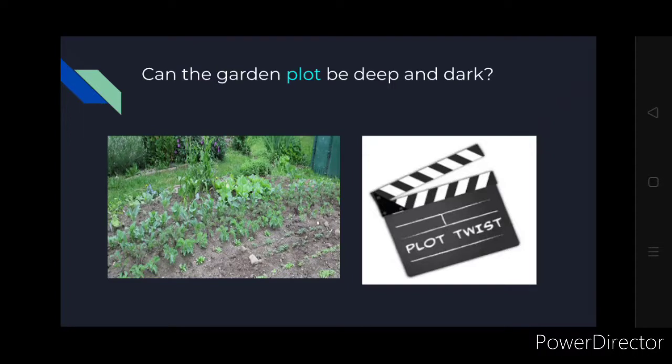Can the garden plot be deep and dark? So a garden plot is an area where you can do your gardening. That is one meaning of plot, and the other meaning of plot is movie plots. A movie or serial has plots, stories. There are stories, and some of these stories can be deep and dark, a little sad. So similarly, can the garden plot be dark and deep? Have you ever seen a garden plot which is dark?